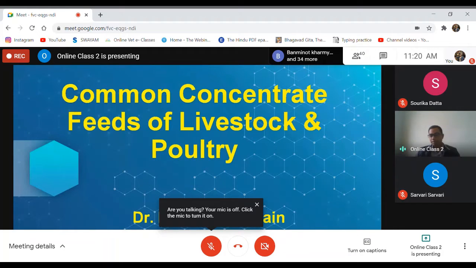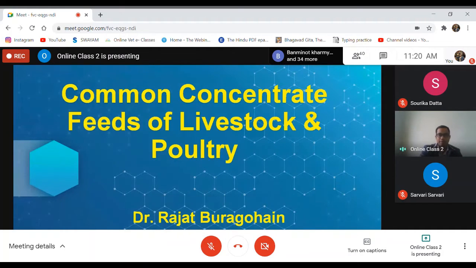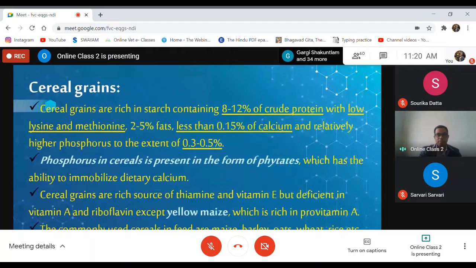Concentrate feeds are feeds which have less fiber, that is less than 18%, and more total digestible nutrients, that is more than 60%. So they are known as concentrate feeds. There are many concentrates we use for feeding livestock and poultry, that means for ration formulation, and most of them are cereal grains and their byproducts.